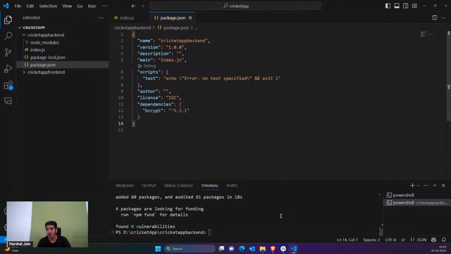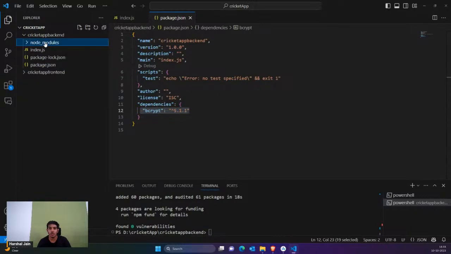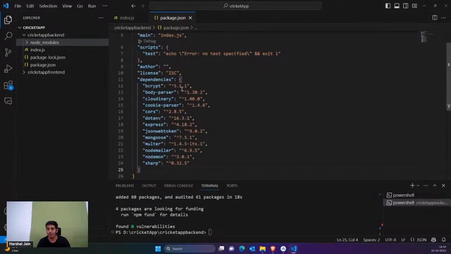Okay guys, so you can see as soon as bcrypt is installed, this is the version which is available for bcrypt, and you can see there's the node modules. Inside the node modules, the actual package would be installed and the reference would be mentioned in the dependencies. Similarly, guys, I'm going to mention all the packages directly, and since I haven't installed these packages, that means I've just named them in here, I have to install them also.